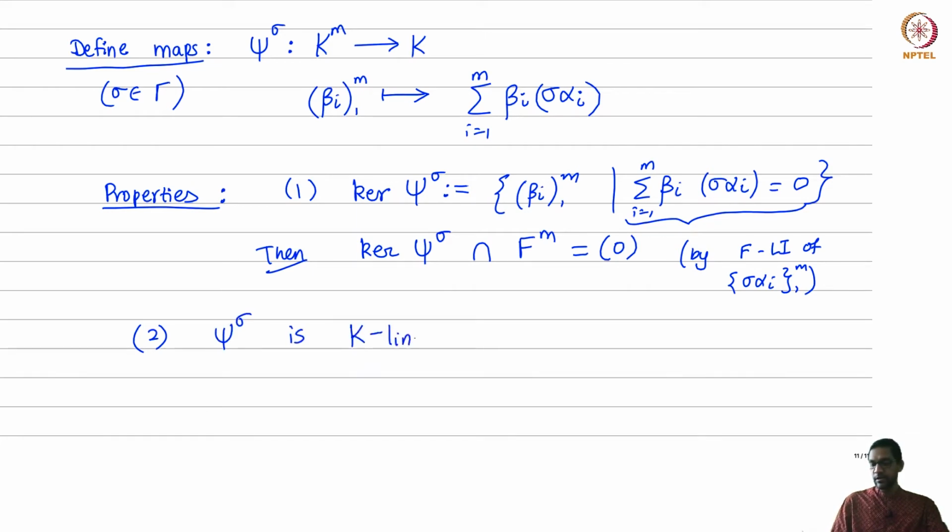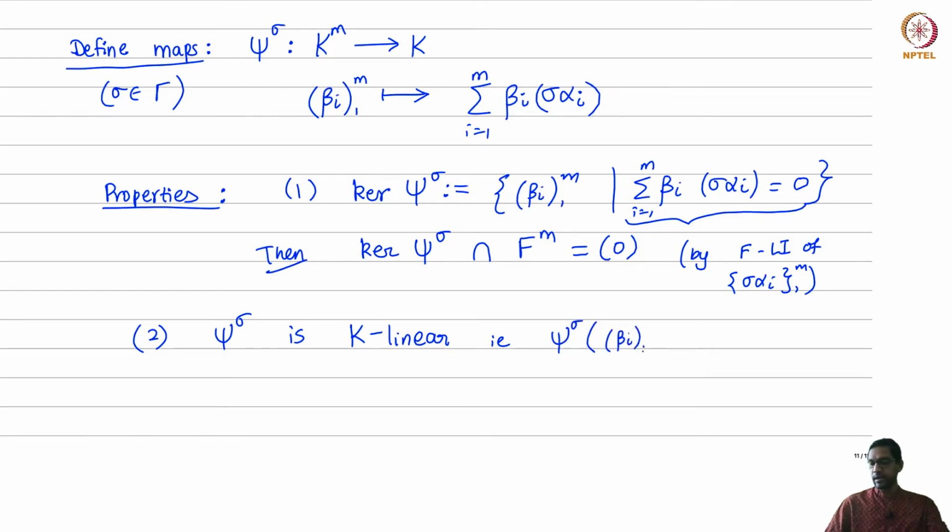You can think of it. So now the k to the n and k, if I think of them as vector spaces over k, then psi sigma is just a linear transformation of these k vector spaces. So this is k linear. In other words, if I add two guys, it will become the sum.